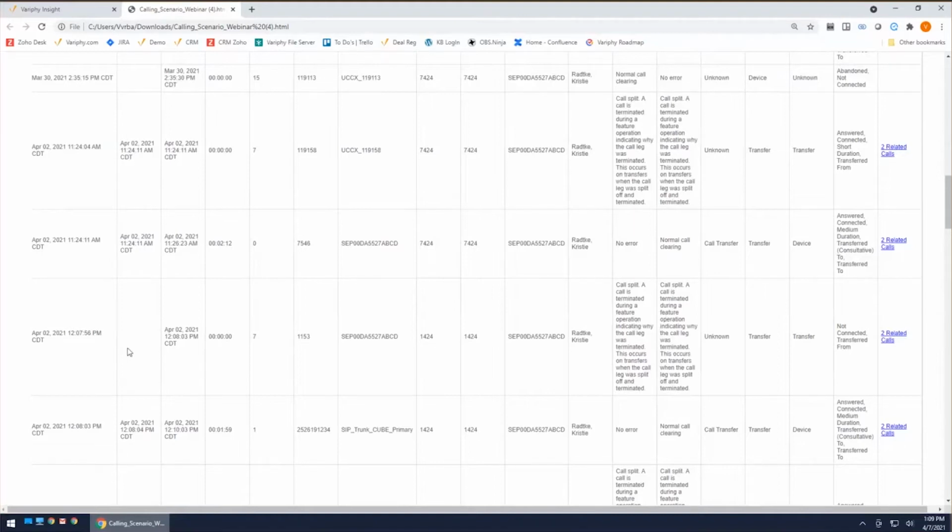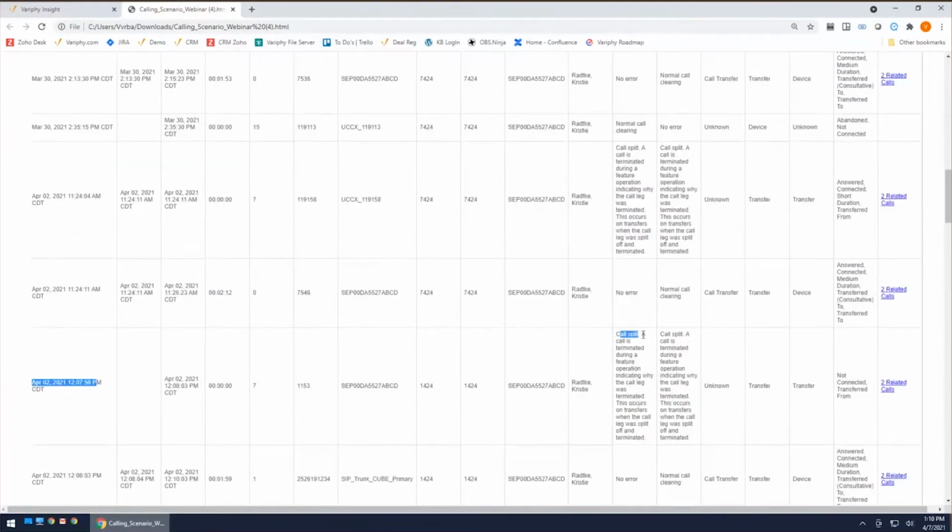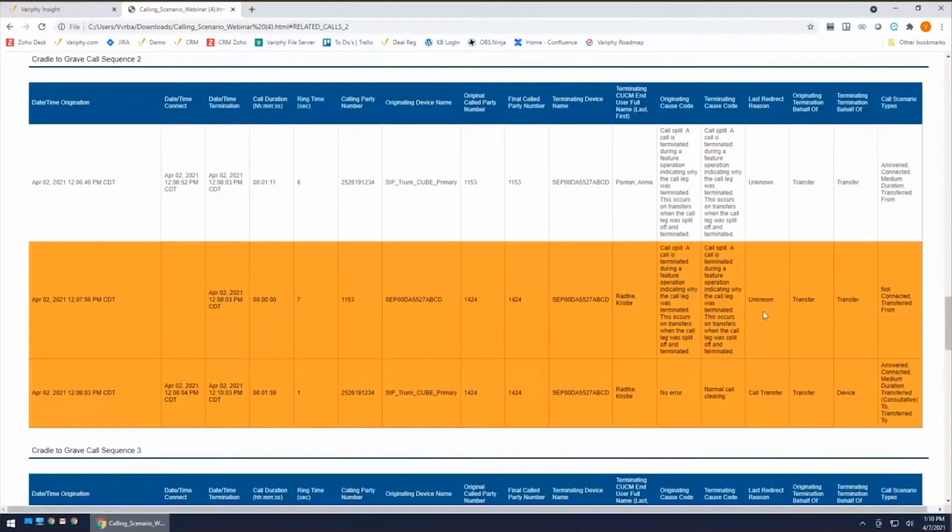But let's dig a little bit more into this not connected call. Right here I have a call with a date time origination, but no date time connect. That tells me right off the bat this is a not connected call. The next thing I have is these cause codes here, which are call split. These cause codes are telling me that this call is split to go do something else. And if I click on my cradle to grave over here, it's going to bring us down to the calling scenario.